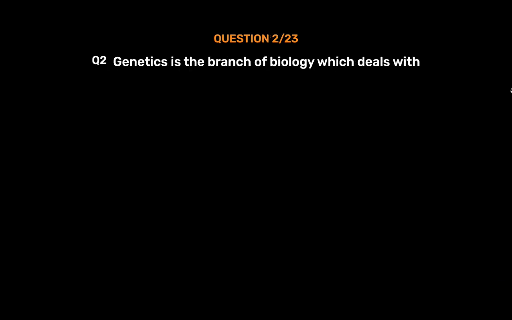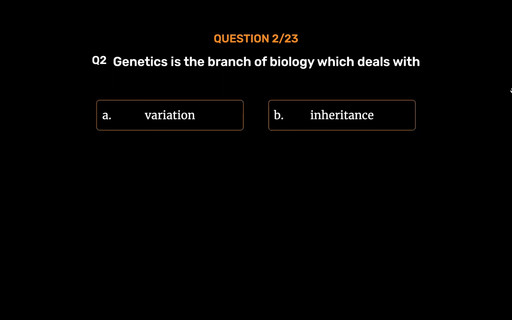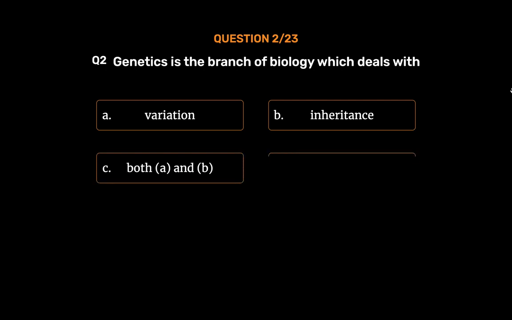Question number 2. Genetics is the branch of biology which deals with Option A. Variation. Option B. Inheritance. Option C. Both A and B. Option D. Study of characters. The correct answer is Option C. Both A and B.